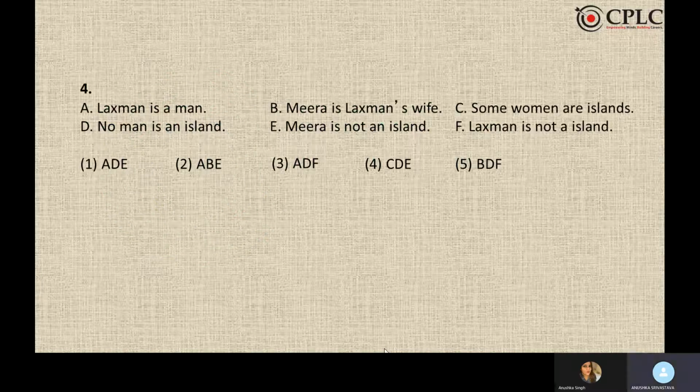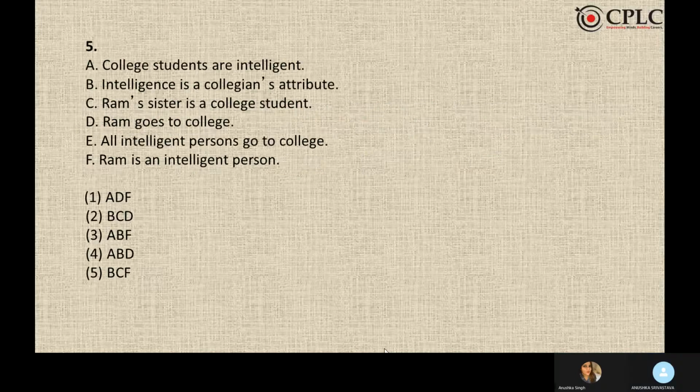The answer to the fourth one is ADF. Lakshman is a man. No man is an island, so Lakshman is not an island. Fifth one, the answer again is ADF. College students are intelligent. We've learned that if the quantifier is not given, you should assume it to be all. So here I assume all college students are intelligent. Ram goes to college. Ram is an intelligent person.